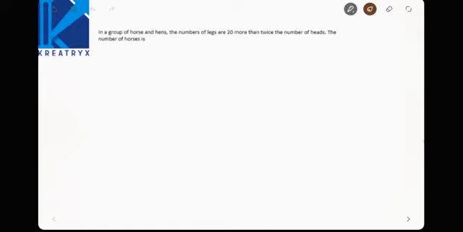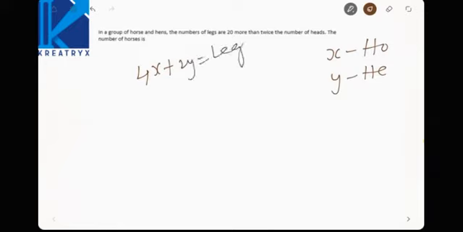Now let us consider x as horses and y as hens. Now totally how many legs will be there? See here, 4x plus 2y will be the leg count and x plus y will be the head count.